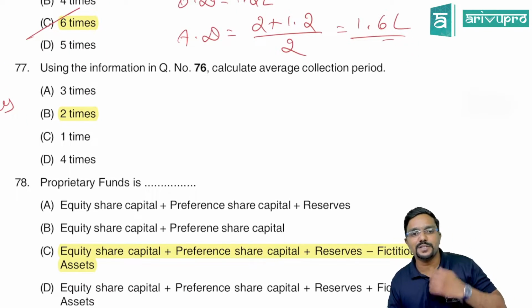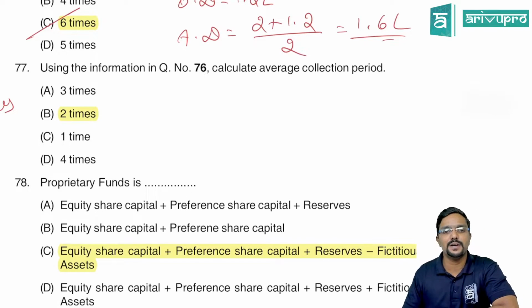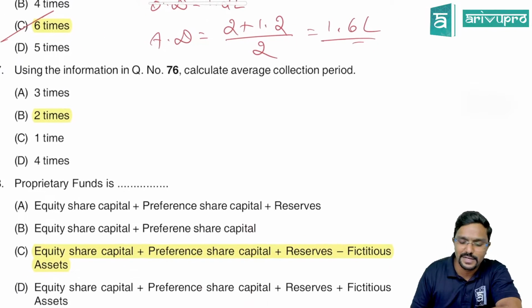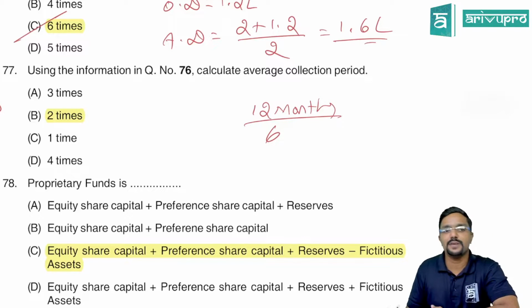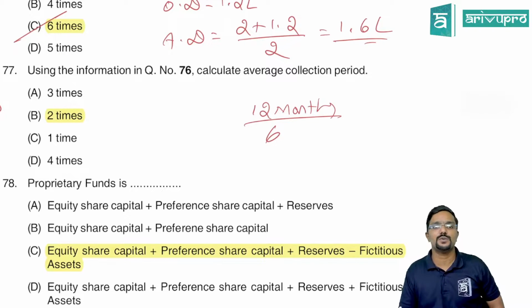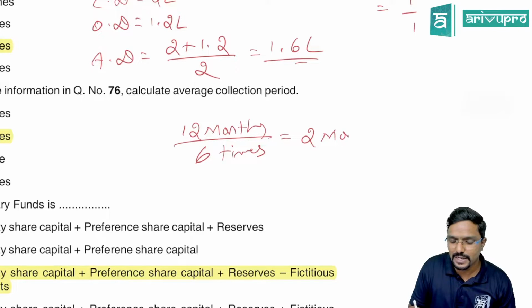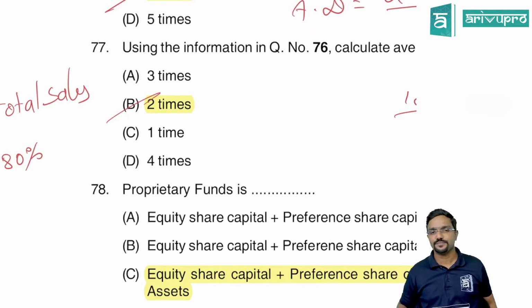Next, using the information in the previous question, calculate average collection period. Average collection period means debt collection period. So it will be number of days in a year or number of months in a year divided by debtor turnover ratio. Debtor turnover ratio we already calculated as 6 times. So let us take months. 12 months in a year divided by 6 times. As the options are given as 2, 3, 1, 4, obviously it is understood that they are calculated in months. So how much will it be? 2 months. Actually the answer is 2 months, but what they have given is 2 times. It is actually not times, it is 2 months.